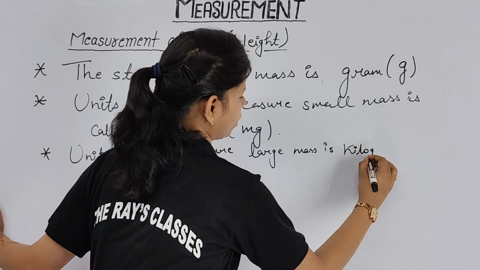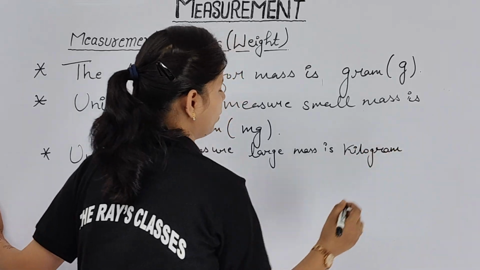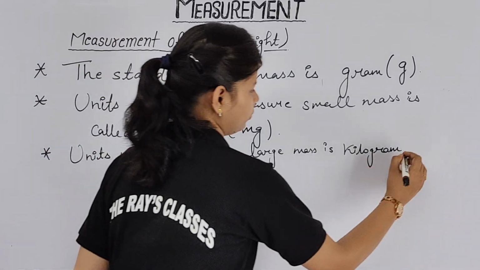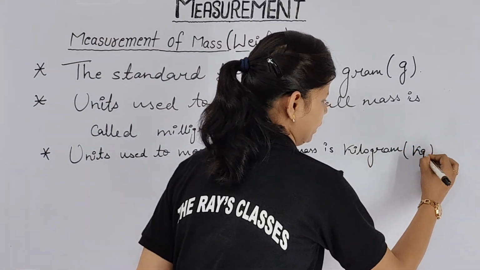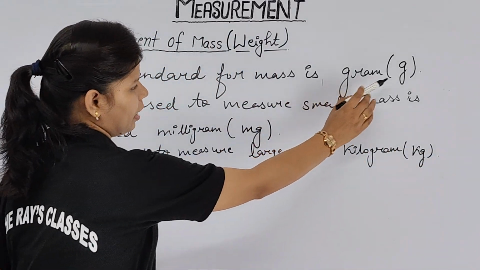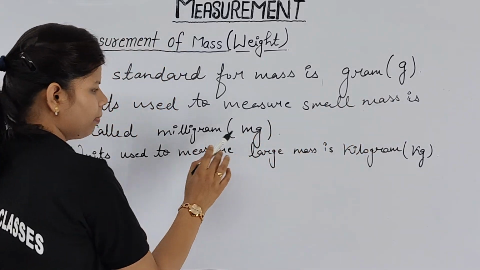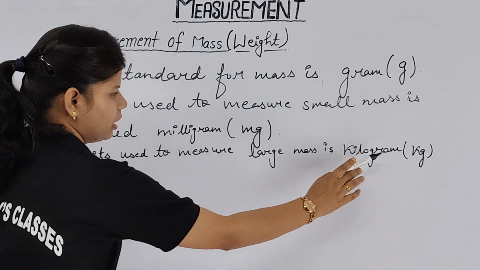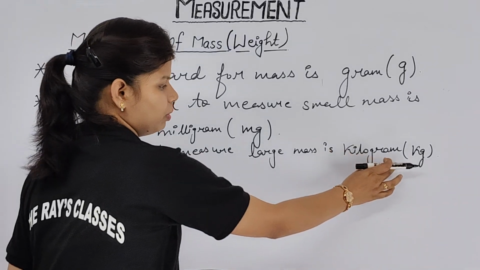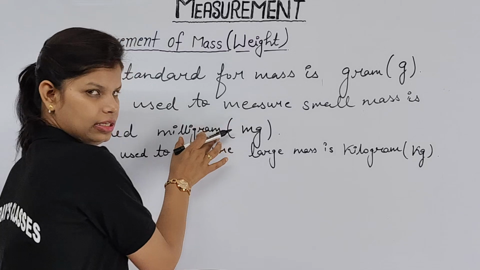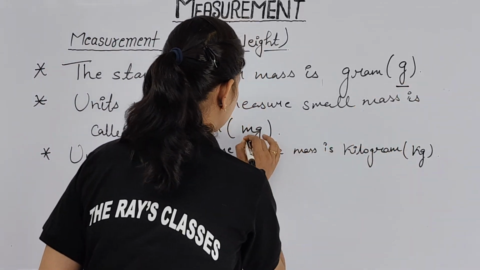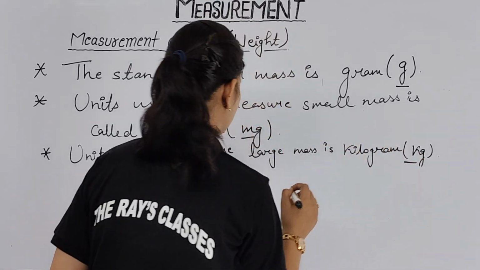See children, from here you can learn we have three different units. Apart from the long form, they also have a short form. Gram can be written as small g, milligram can be written as mg, whereas kilogram can be written as kg. Now you don't have to write these big words to represent these units. Basically we use this short form, which you have to remember. So please note it down.